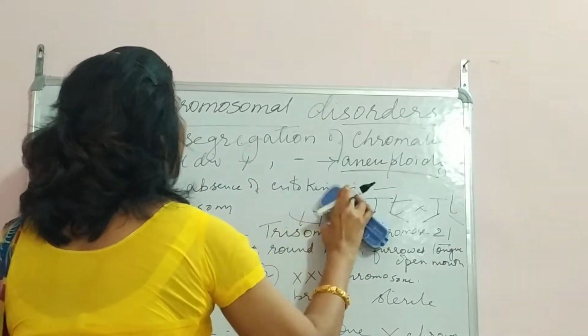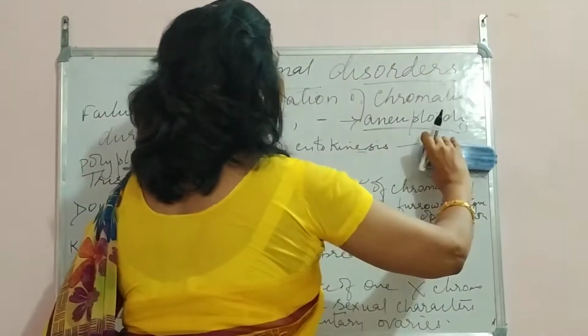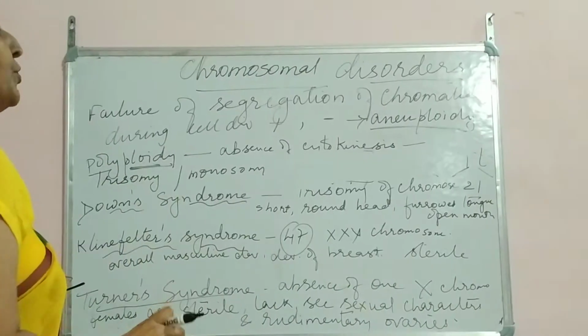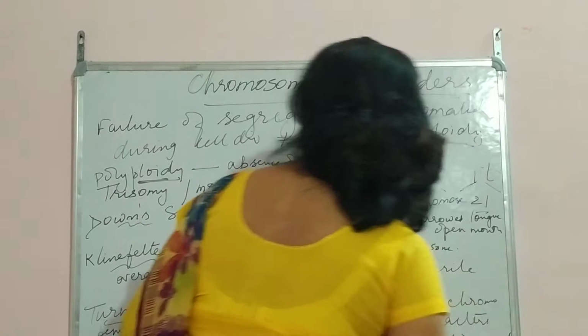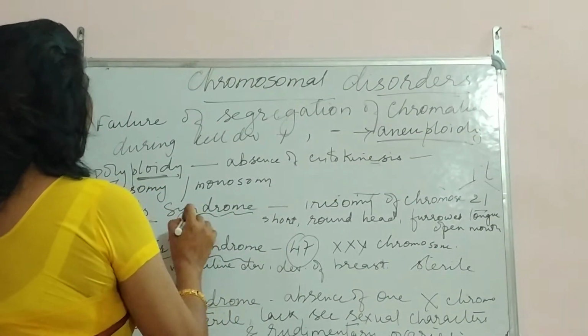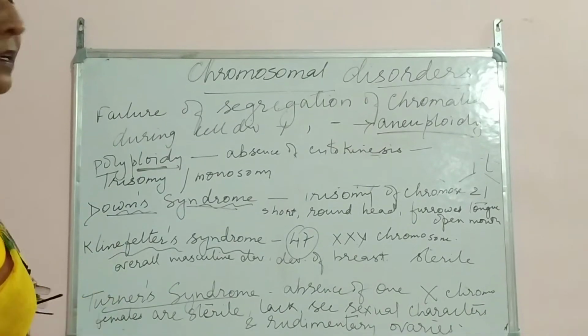So that is monosomy and trisomy. Now let's come to the other things, the other types of chromosomal disorders. Now we come to the first one, that is Down syndrome. Down syndrome is there in your book. We have three syndromes: Down syndrome, Klinefelter syndrome, and Turner syndrome.